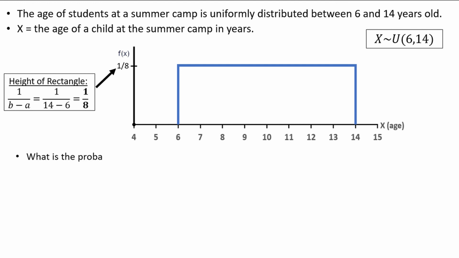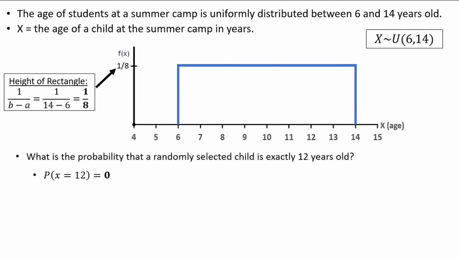What is the probability that a randomly selected child is exactly 12 years old? The answer is 0. Remember, for continuous distributions, there are an infinite number of points, so the probability of any exact point is equal to 0.